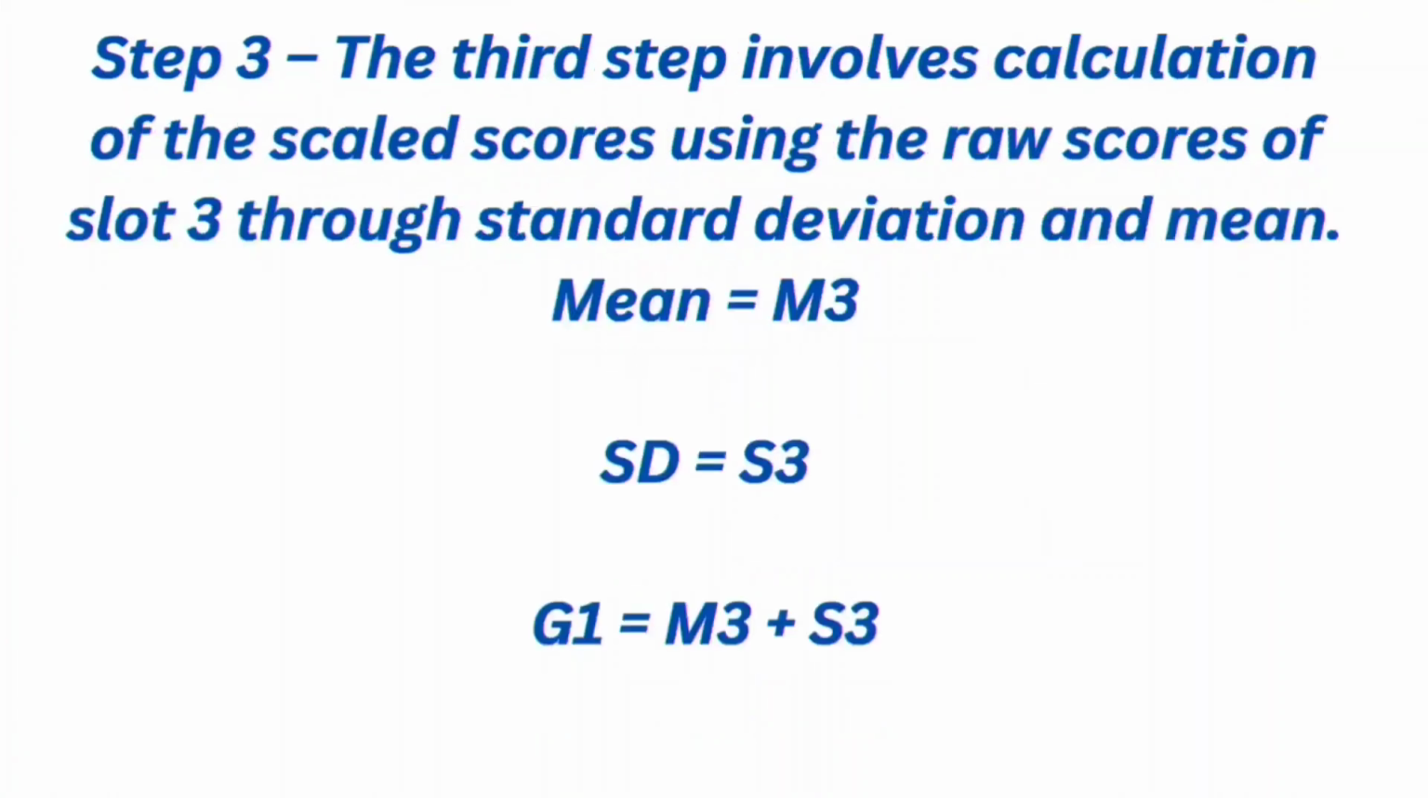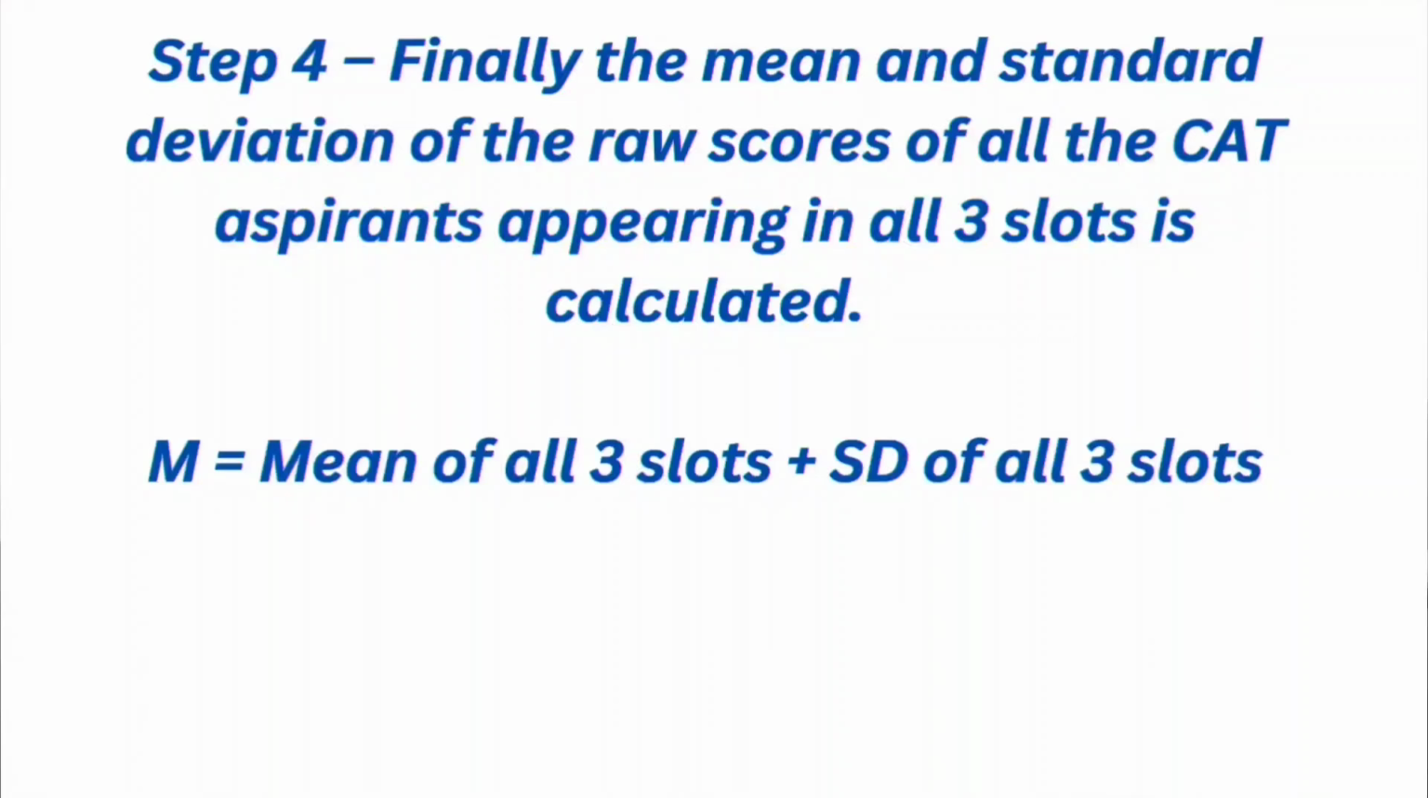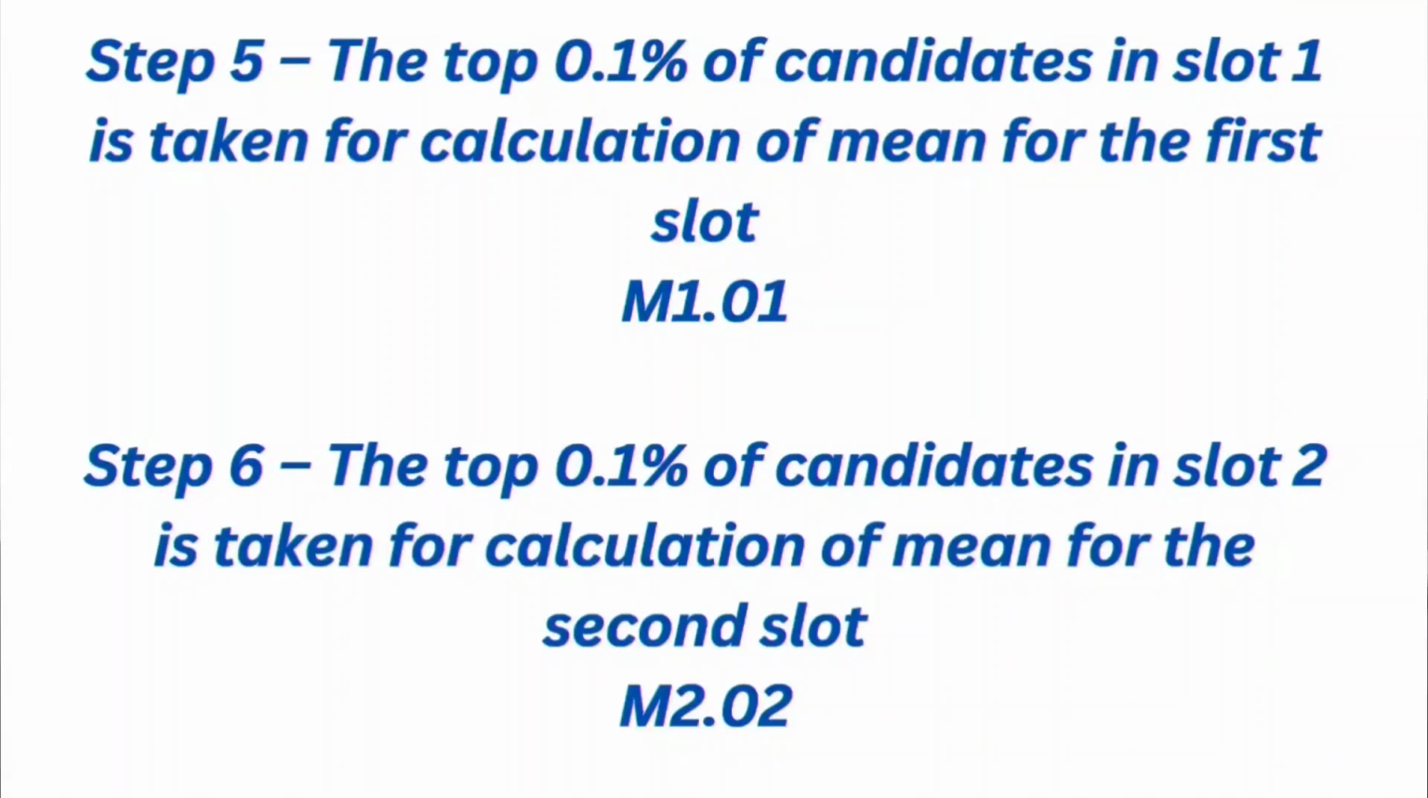Then step 3 involves the calculation of scaled scores using the raw scores of slot 3 through standard deviation and mean. Then in step 4, finally the mean and standard deviation of the raw scores of all the CAT aspirants appearing in all the 3 slots is calculated. Then in the next step, the top 0.1% of the candidates in slot 1 is taken for calculation of mean for the first slot.